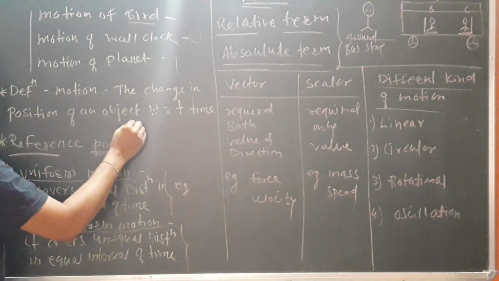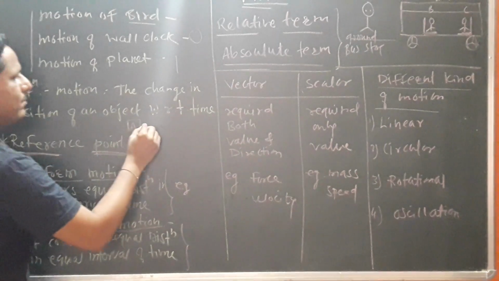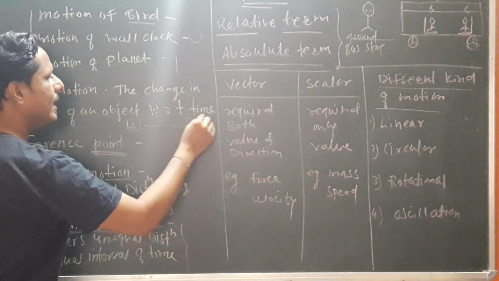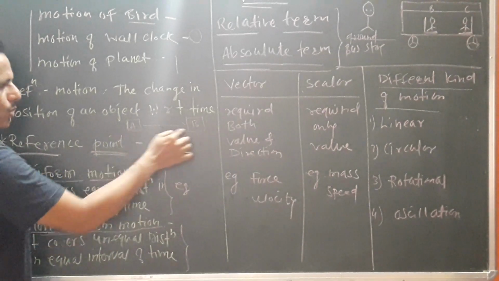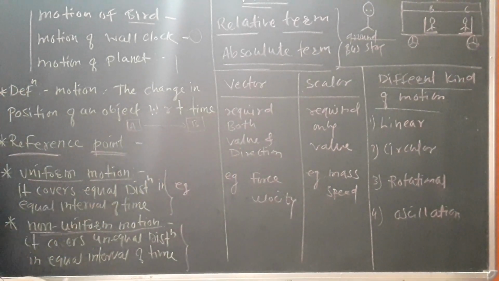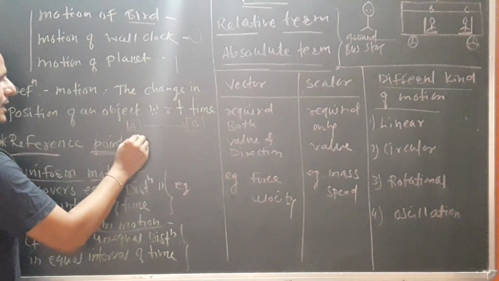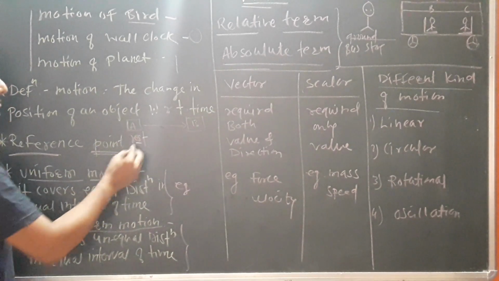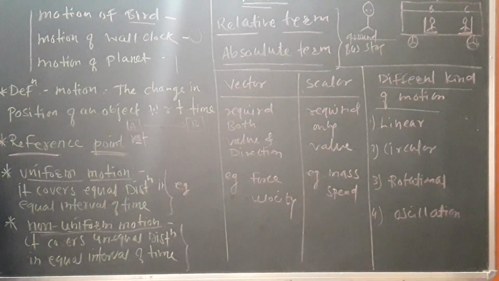Suppose, for example, an object is at place A right now. After some time the object moves and goes to place B. So we can say that the object moves from A to B. It means that the object comes into motion. Earlier it was at rest. After some time the object goes from place A to place B, so we can say that the object is in motion.